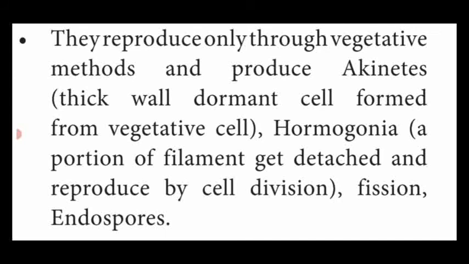And also another one, endospore formation. We have seen in the general characteristic feature of bacteria, isn't it? So these are all the different types of reproductive structure which is present in blue-green algae: Akinetes, Hormogonia, fission and endospore.